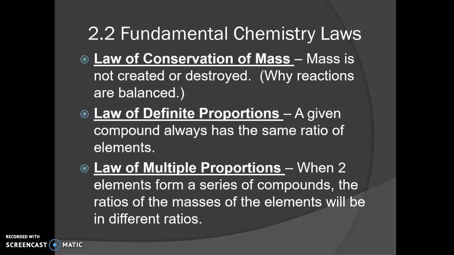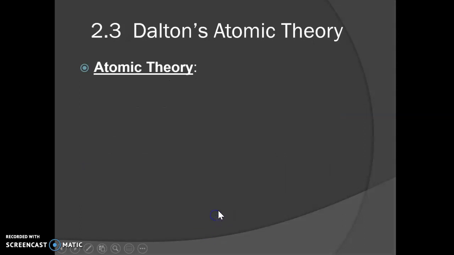So water is a 2-to-1 ratio, and hydrogen peroxide is a 2-to-2 ratio. I've seen this question sometimes on the AP exam for a multiple choice question, and they'll ask which of the following demonstrates the law of multiple proportions, and what you're looking for is 2 compounds that have the same type of elements but different ratios of subscripts. So like I said, H2O and H2O2.